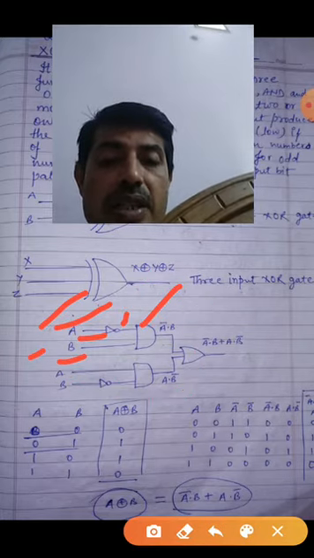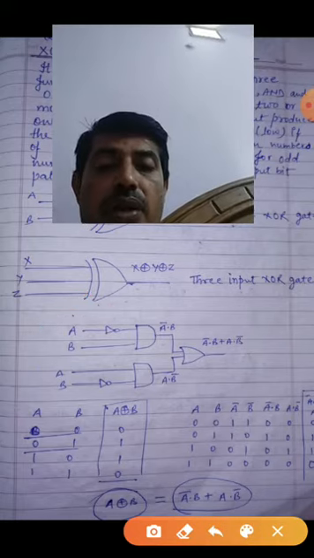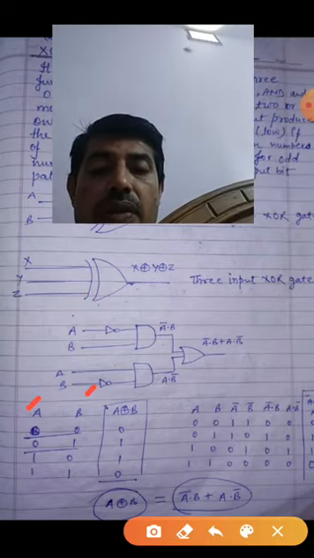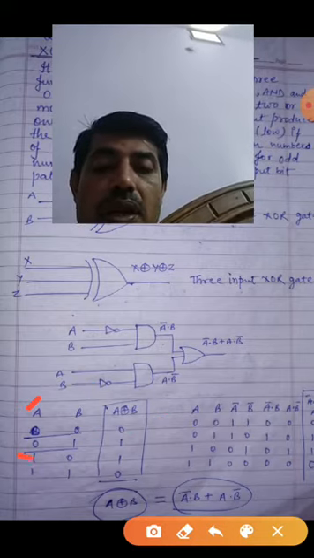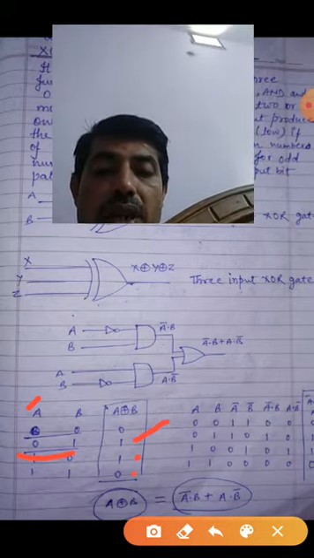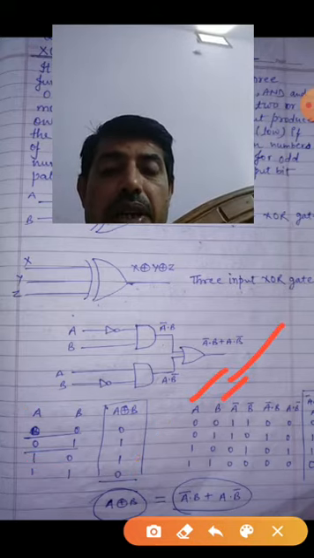So you check whether this and this one are equal or not. How can you check it? Look here with the truth table. A and B, you take 0 0 1 1 and 0 1 0 1. What will be A XOR B? If the number of ones is odd, it will return 1. So this has come. Now you check this one. For A and B I have taken 0 0 1 1 and 0 1 0 1.